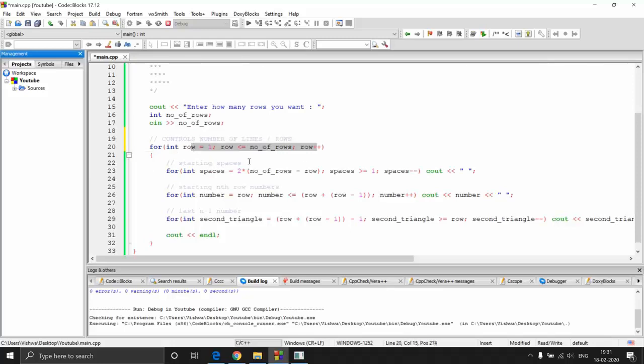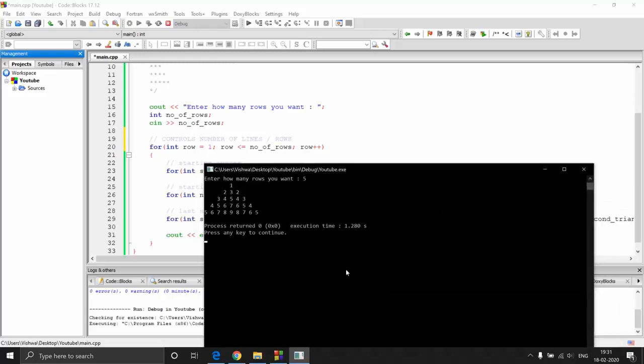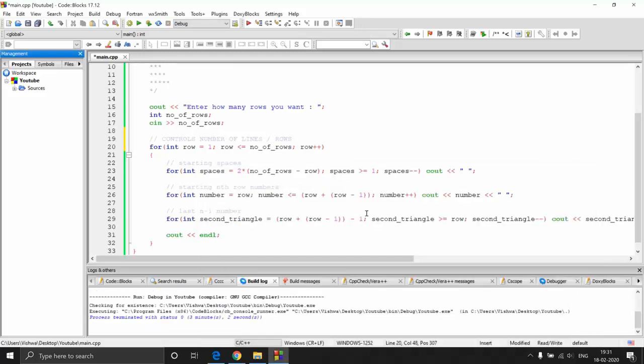Here, you need to form a relation between the row number and the data. Every time there will be a relation, and that is why it's called a pattern. Every time there is a relation between the row and data, you need to identify that particular one, and you need to work upon your logic to form such patterns.